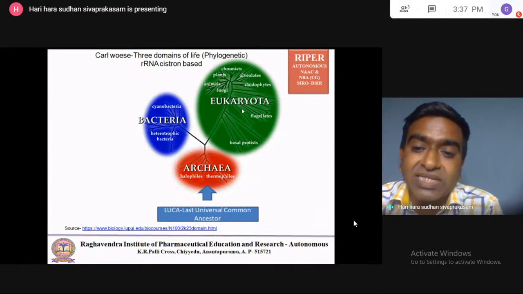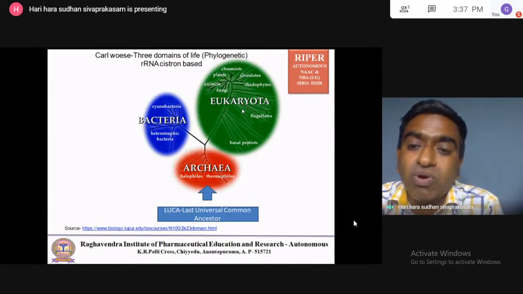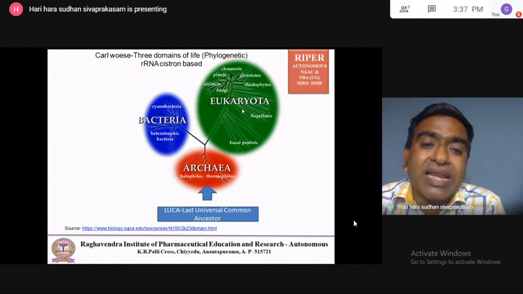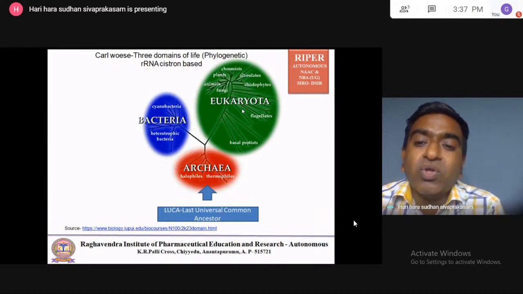So when they analyzed the rRNA of the species, they found similarity. The archaebacteria were found to contain similar rRNA. Bacteria all contain similar rRNA.